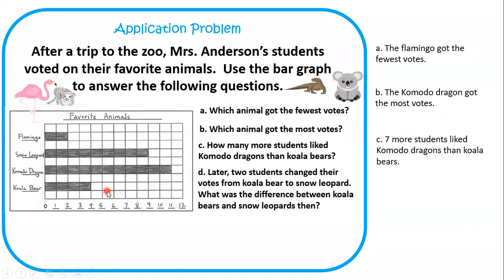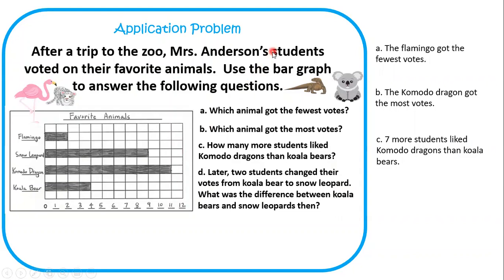Oh goodness, these people are changing their minds. So if 2 students change their votes from koala bear to snow leopard, what does that mean happens to the koala bear? That means that 2 of these boxes that are filled in right here with the koala bear have to be taken away. And where do they need to be moved to? I hope you said snow leopard because they changed their votes from koala bear to the snow leopard. All right, so let's change that then.